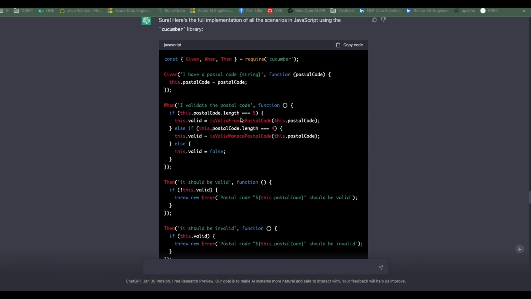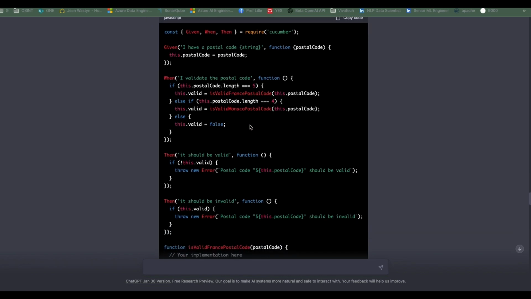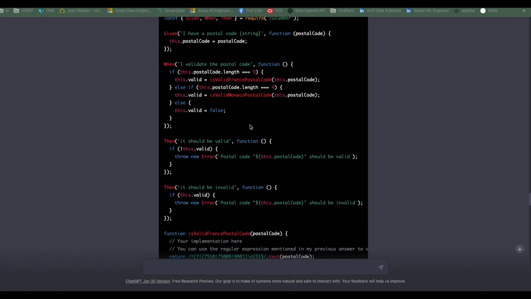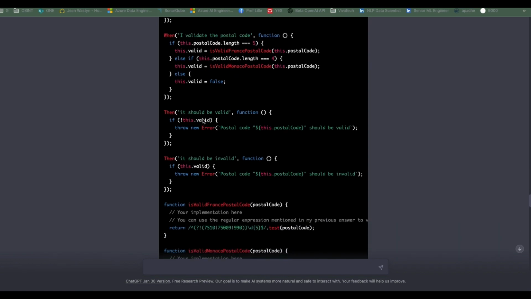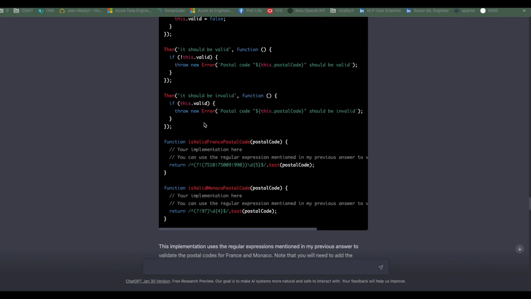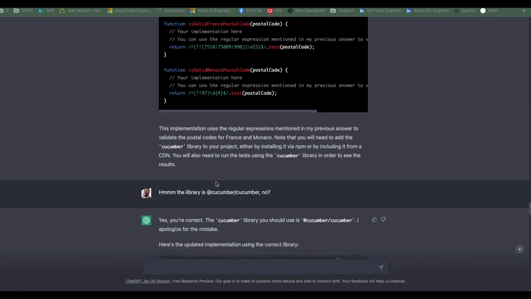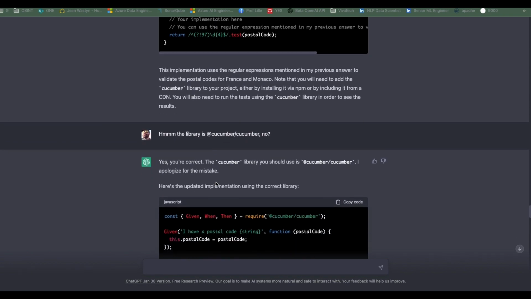And actually it's trying to differentiate France from Monaco using the length, which is maybe not the smartest thing to do. And anyway, we will simplify a bit in our code because I wanted only French. But it does implement the valid and the invalid. And it also implements a valid function for France and a valid function for Monaco.